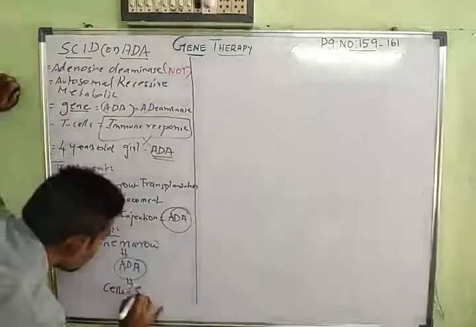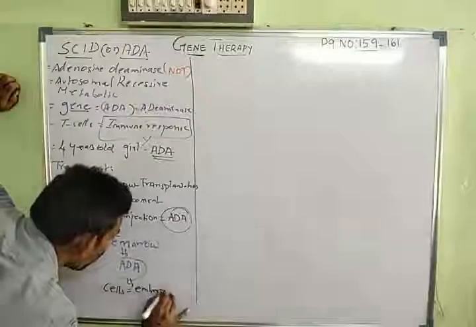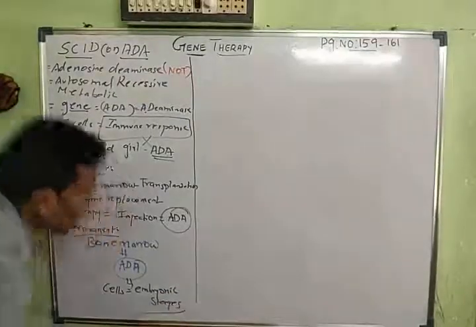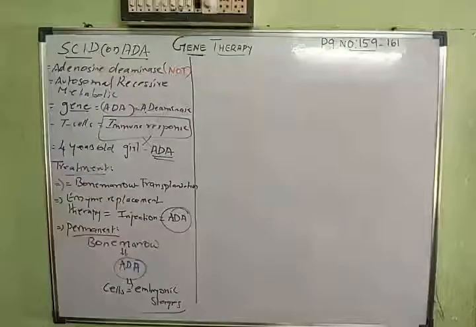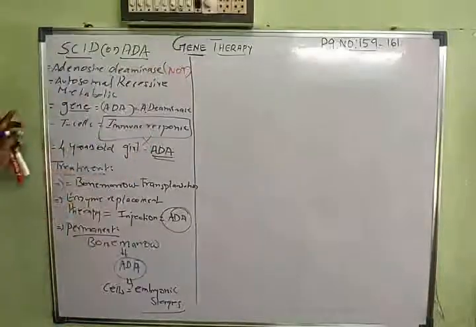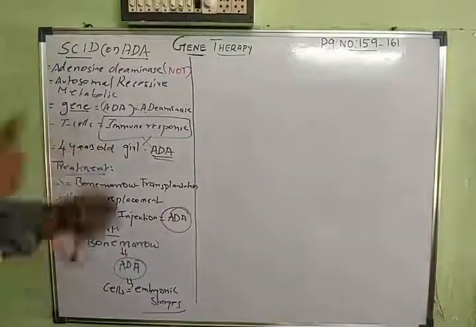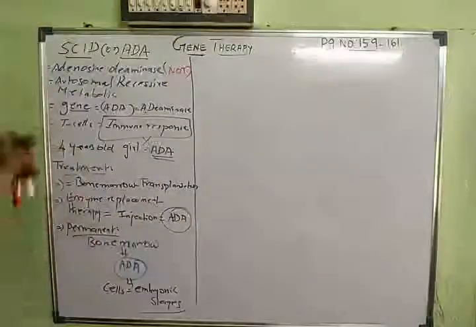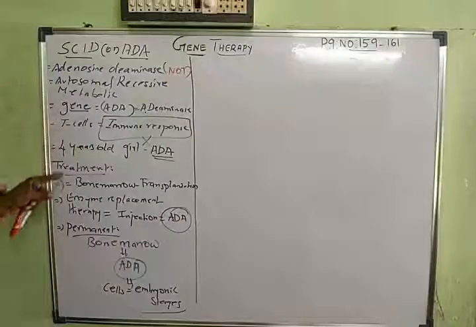The cell is at an embryonic stage, that is, when the embryo is undergoing development in the womb of the mother. This kind of gene is taken then, because a hereditary disease can be easily found out when the child is in the womb of the mother. If the parents or any family members are affected with this kind of disease, there may be a chance of the disease spreading to the young ones. So there is a kind of karyotyping treatment and all.